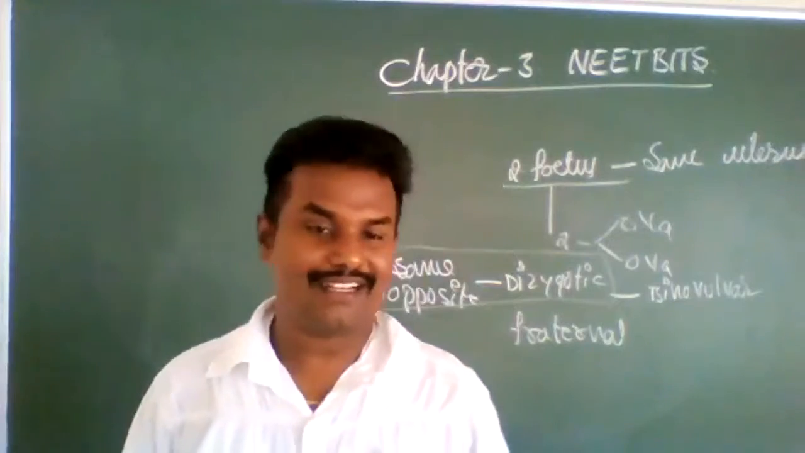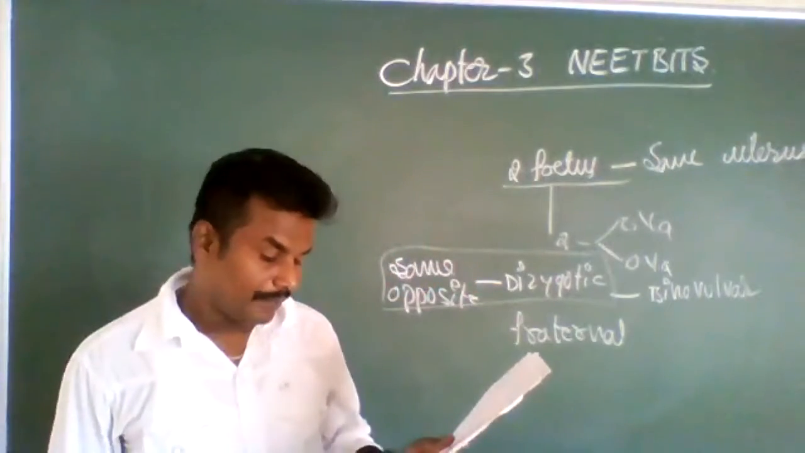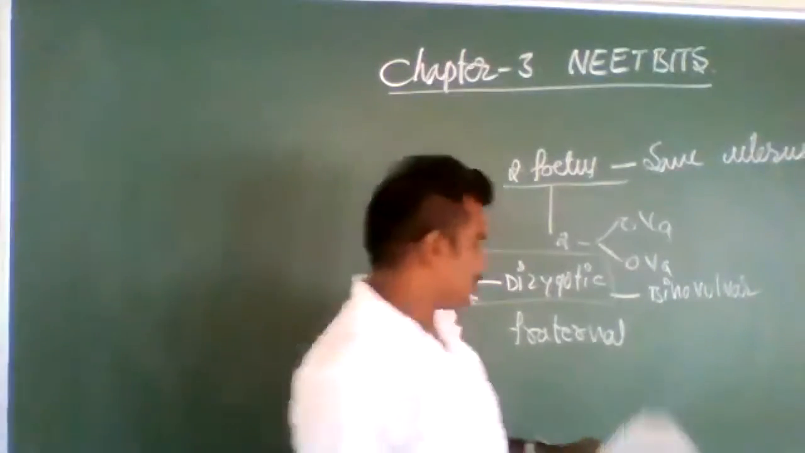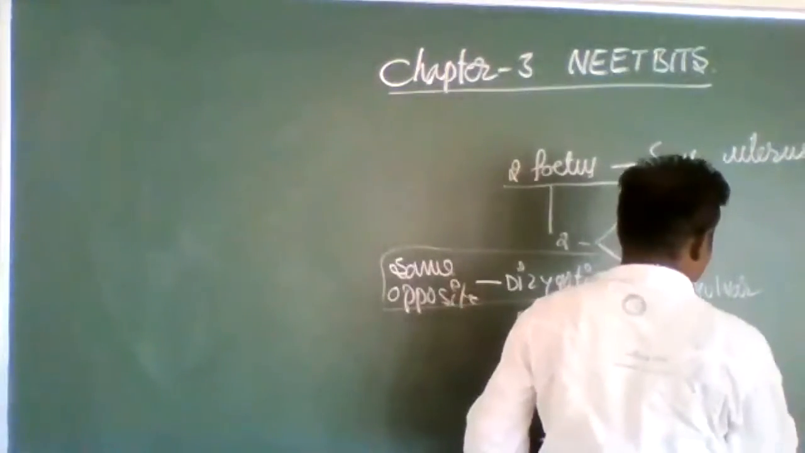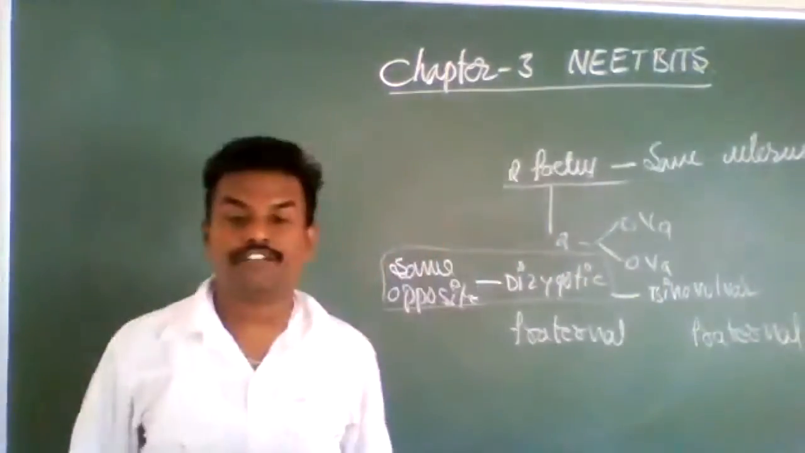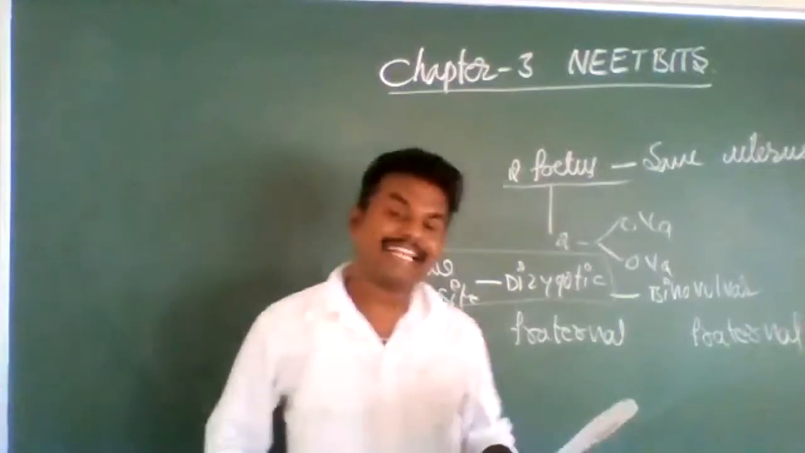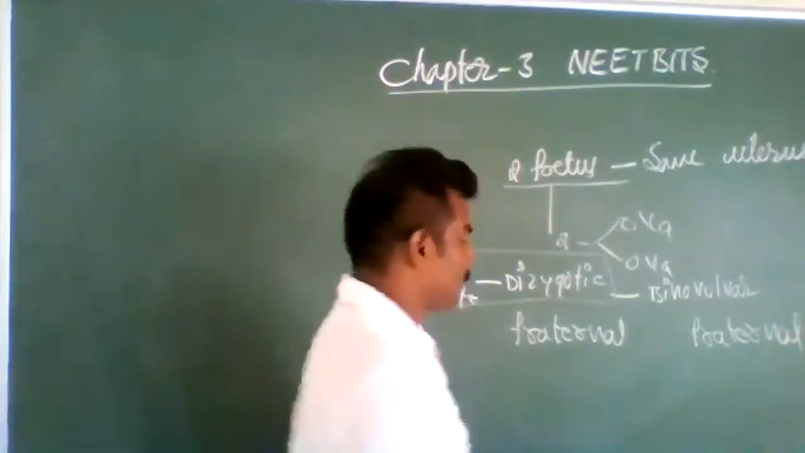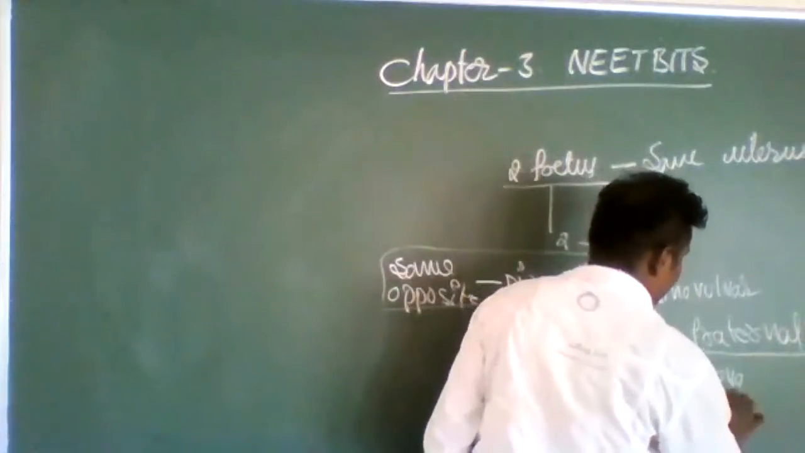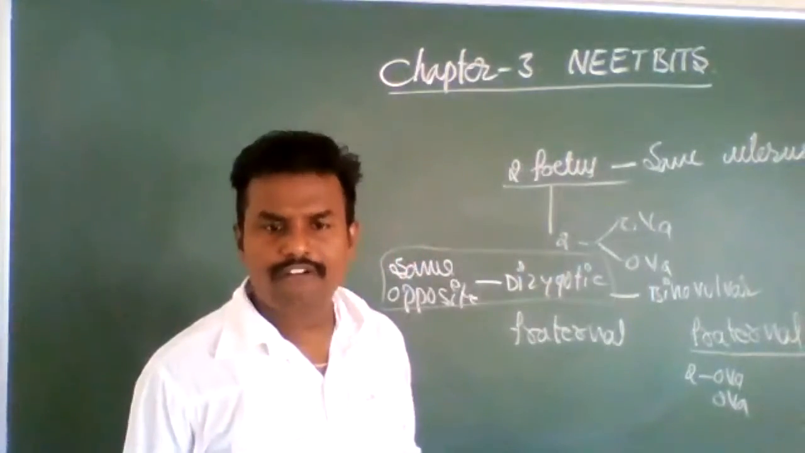Exactly, what we cannot see. So this is also called binovular twins. Next, fraternal twins. Dizygotic twins are also called fraternal twins. Here fraternal twins means what? Two ova formed, and those two ova are non-identical.